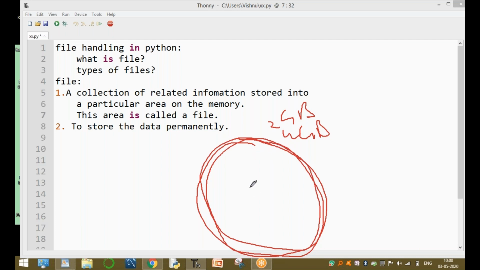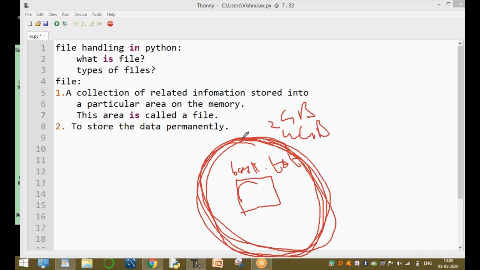For example, if you want to store the account number, customer name, and balance, this is called a bank.txt file.